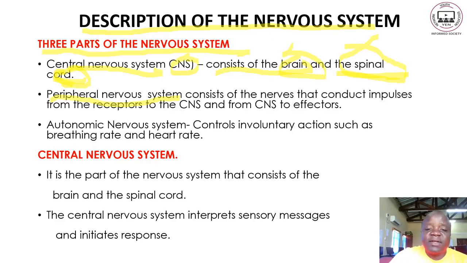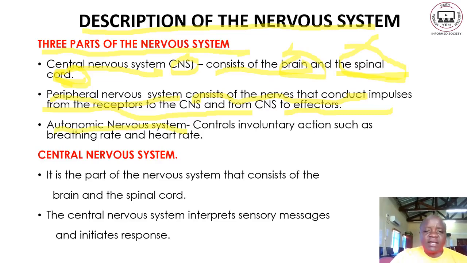So the peripheral nervous system consists of the nerves that conduct impulses from the receptors to the central nervous system and from the central nervous system to the effectors. So you are looking at all the nerves that are connecting to the central nervous system, and from the central nervous system they are also connected to the effectors, which are the muscles and the glands in particular. So the third component is the autonomic nervous system.